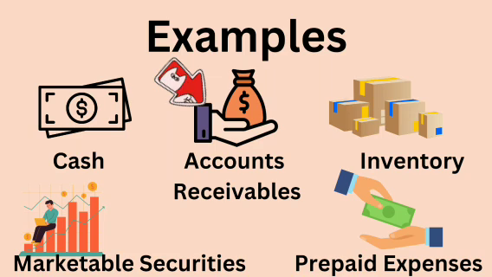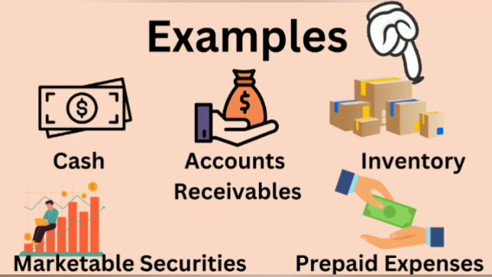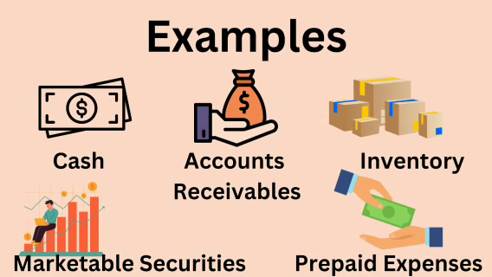Let's discuss some examples in detail. Accounts receivable are expected to pay back their dues within a year. That's why it is a practice to classify them as current assets. Similarly, it is the intention of the business to sell its inventory within a year. Prepaid expenses like prepaid rent usually amortize within the next 12 months. All these assets are either used or converted to cash within a year. Therefore, these are classified as current assets.